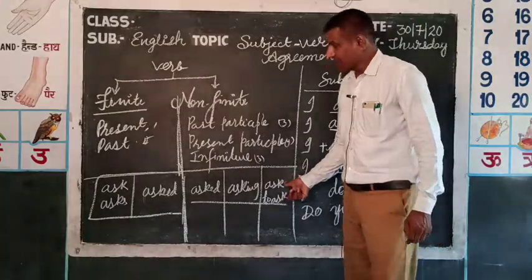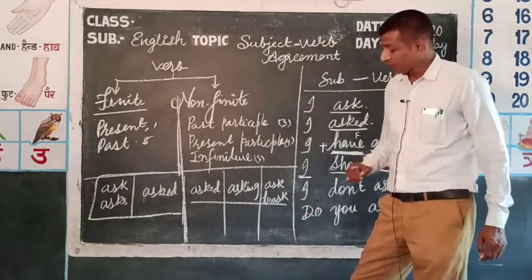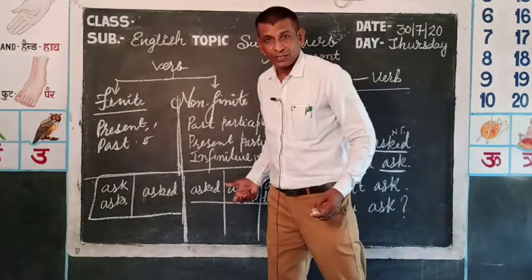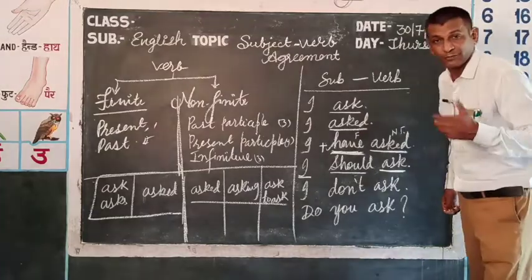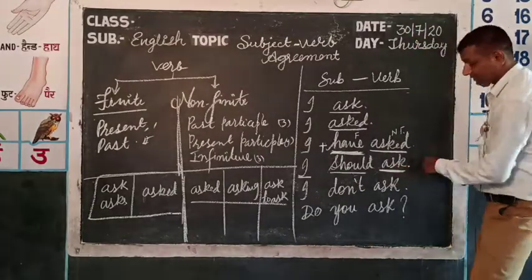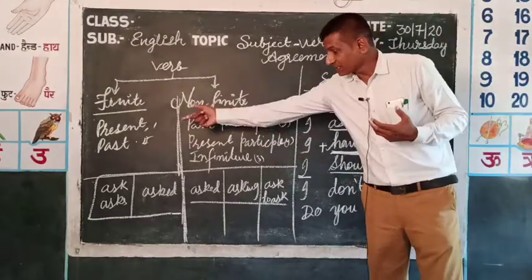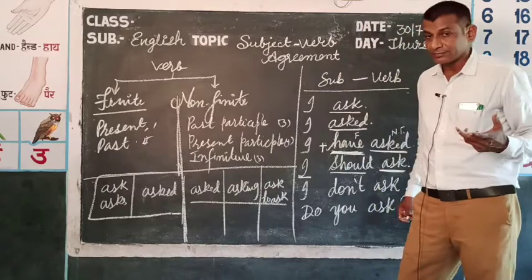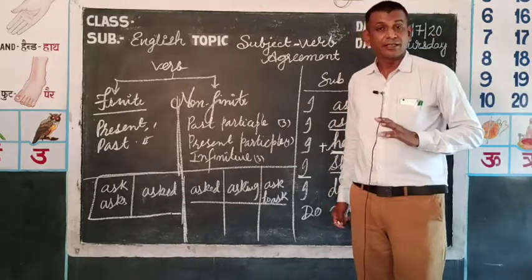So this ask is the present form, this ask is the infinitive form, both are the same, looking alike, okay. Now again the situation is confusing. Here you may be confused whether this ask is either the present form or the infinitive form, but I think now everything is clear.